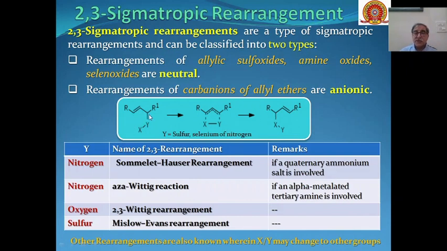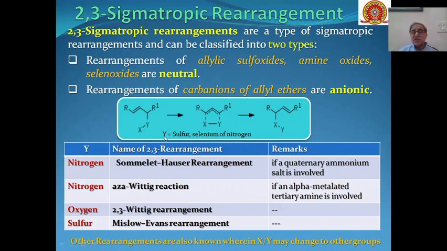Here, these types of allylic systems, you can see over here, Y and X can be sulfur, selenium, nitrogen, and in some cases you will see that these are oxygen also and selenium also.